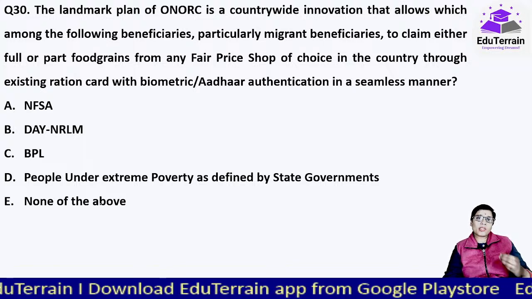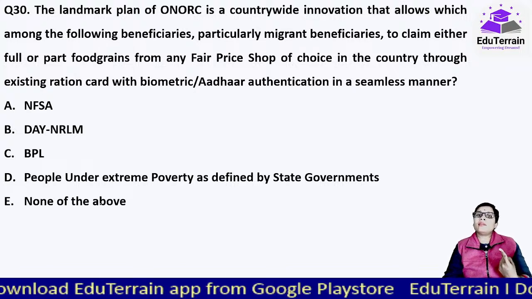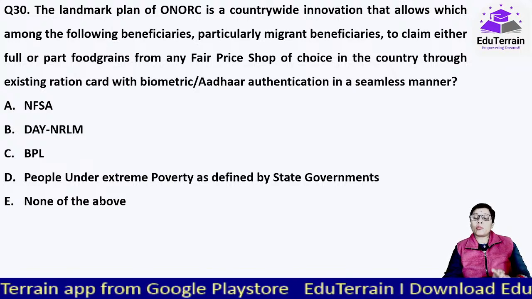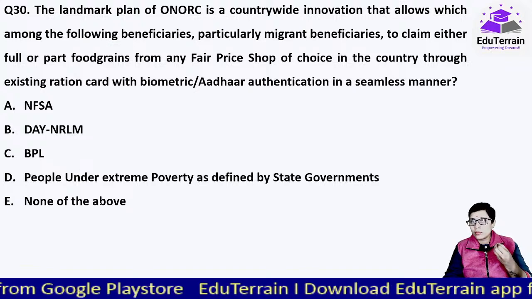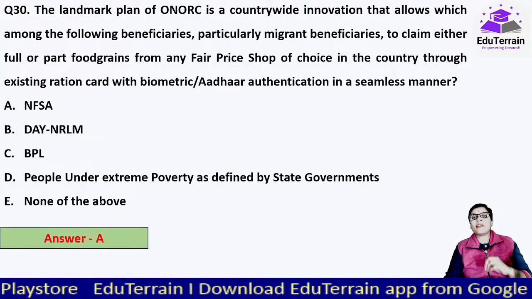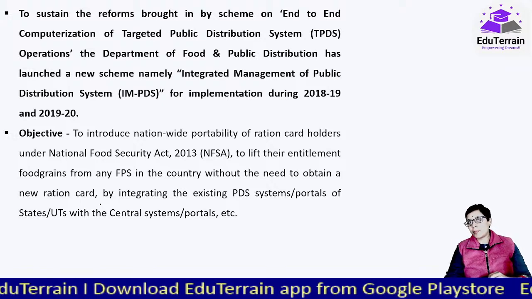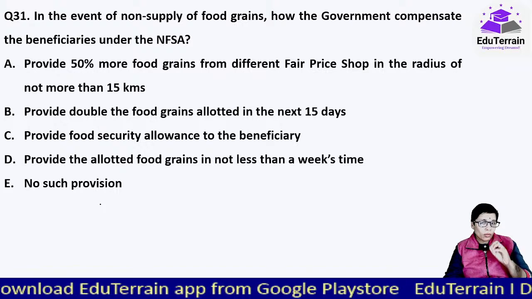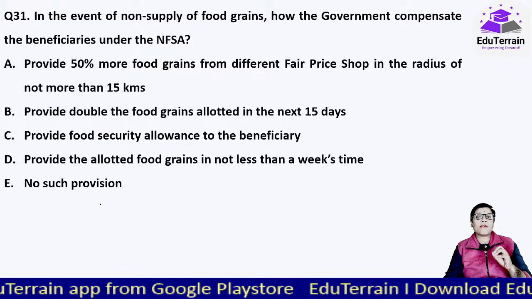Yes, under which, simply, all these are under one program or one act that is promising that they will be provided with food. No one would go to bed hungry, and that is the National Food Security Act, NFSA. Under this only, all these initiatives are being taken up. Okay, in the event of non-supply of food grains, how does the government compensate the beneficiaries under the NFSA?